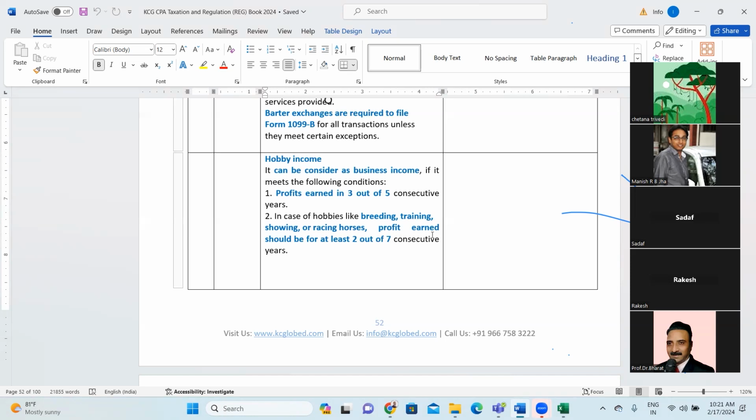So for a normal hobby like music, singing, dancing, painting, if in 3 out of the 5 previous years you have earned a profit, then it has to be considered as business income. Or in these specific kinds of hobbies, 2 out of 7 consecutive years is considered. If you are earning profit in 2 out of 7 years, then those would be considered as your business income, right? Clear, everyone?